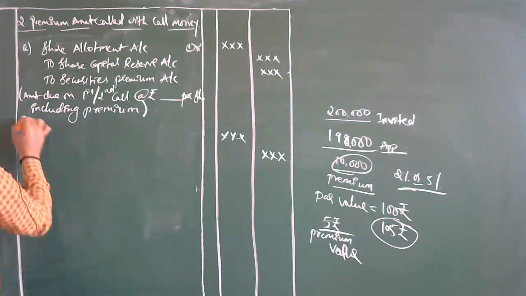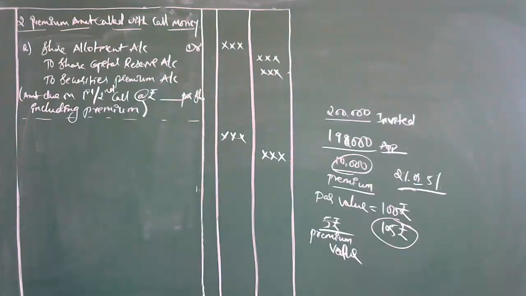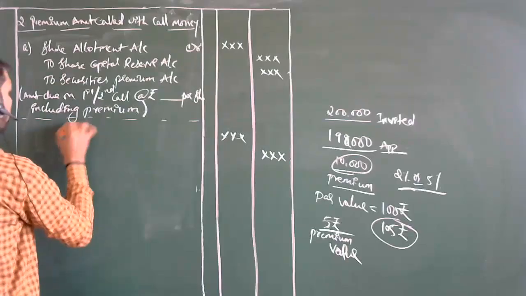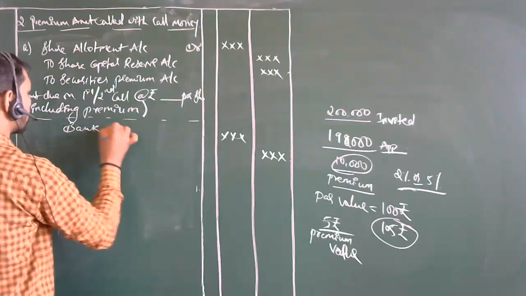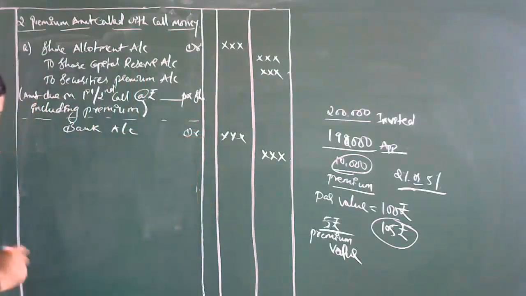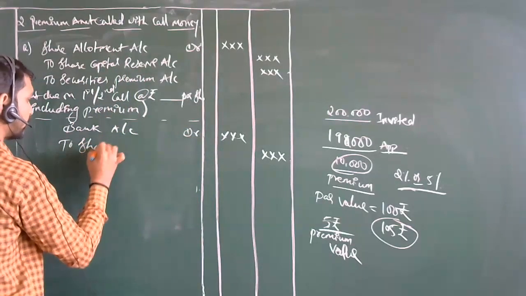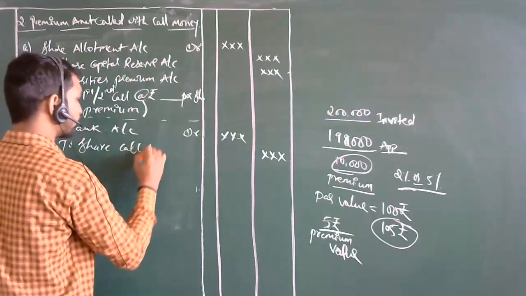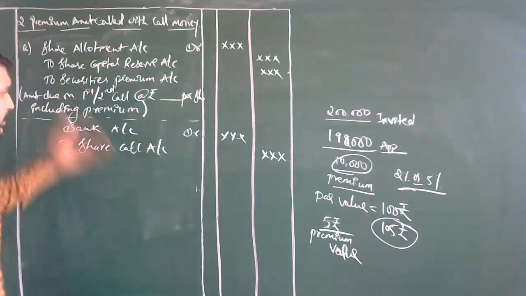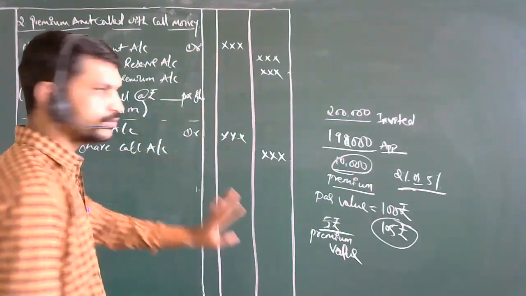Now, one more. What is the one more thing over here? Bank account data to share call account. Whichever call you have made, first, second, third, or second and final, it depends on what you are going to write over here.